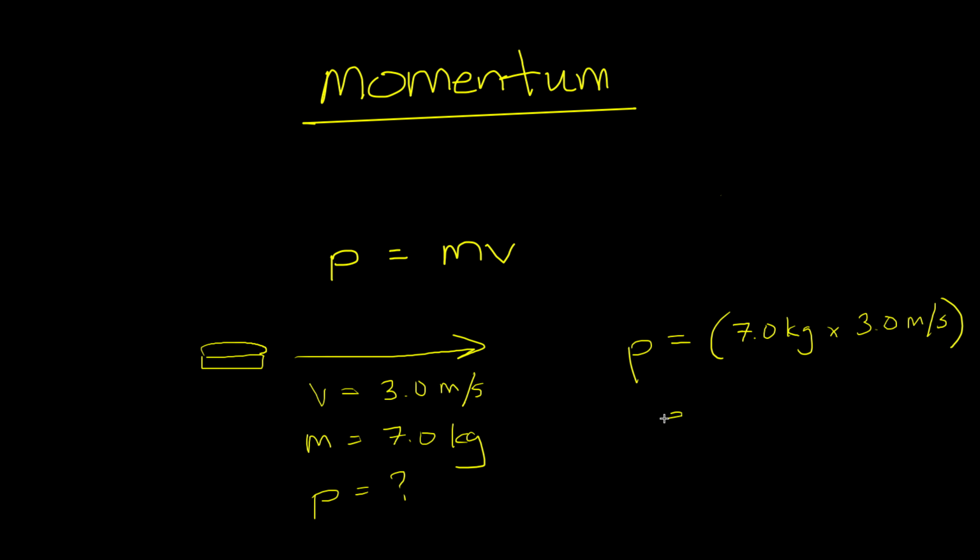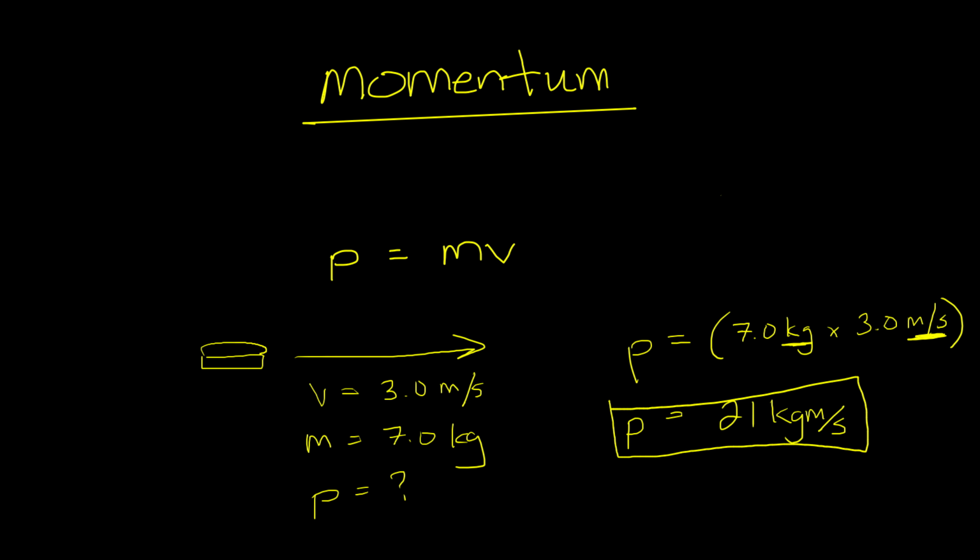And when we multiply those numbers together, we get 21. 21 as our momentum. The units of momentum is really simple. We just take the units that we used in the equation and we just basically put them together. And so the answer is 21 kilogram meters per second. And so that would be the momentum of the frisbee as it was being thrown into the air.